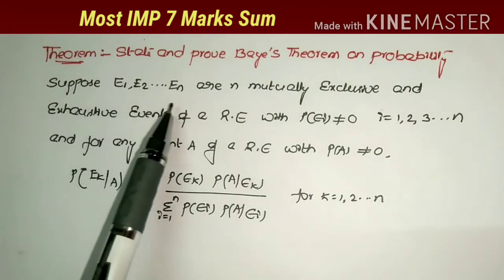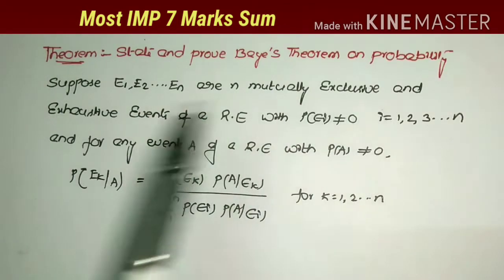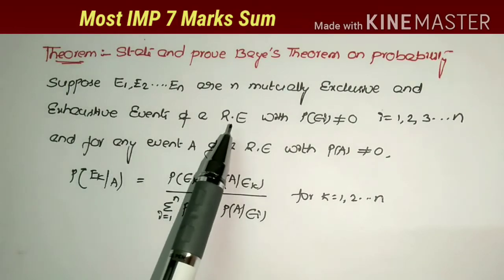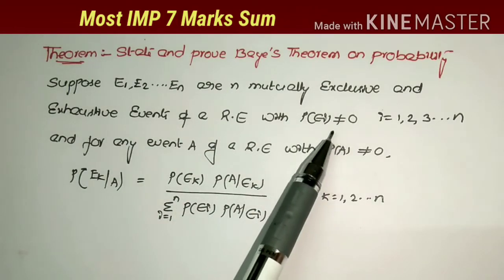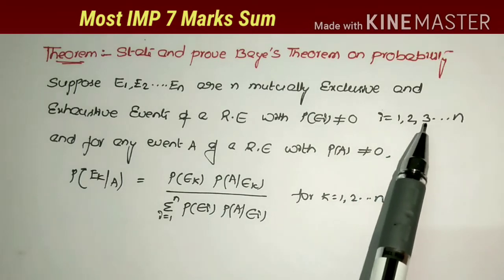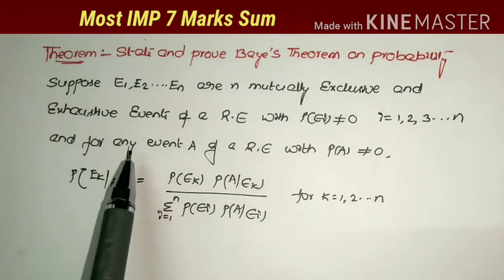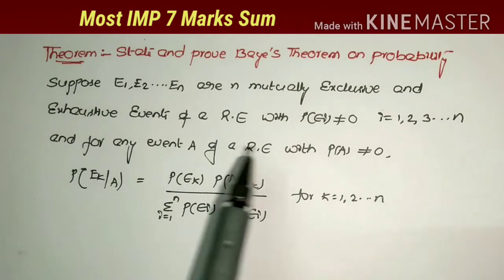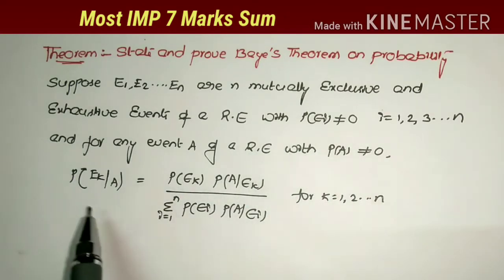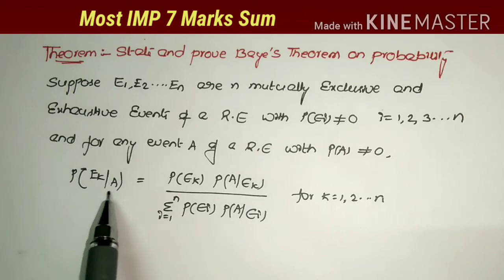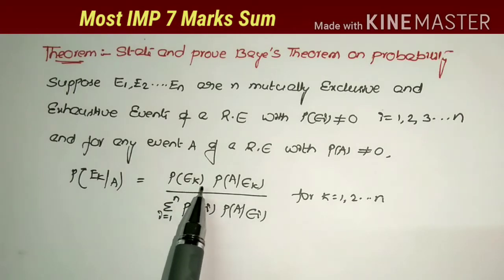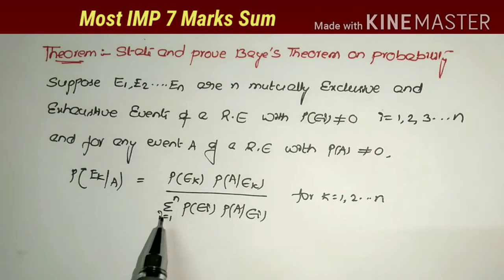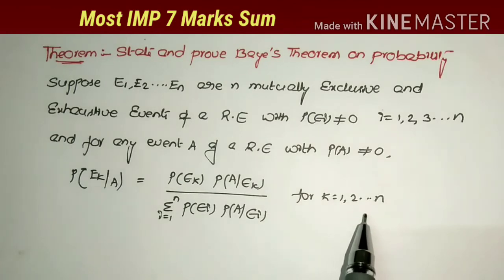Suppose E1, E2 and so on En are n mutually exclusive and exhaustive events of a random experiment with P of Ei not equal to 0 for i equals 1, 2, 3 and so on n, and for any event A of the random experiment with P of A not equal to 0, then this is the answer. P of Ek by A is equal to P of Ek into P of A by Ek, divided by summation i equals 1 to n, P of Ei into P of A by Ei, for i equals 1, 2 and so on n. So this is the statement of the proof.